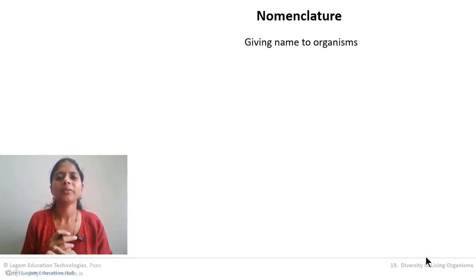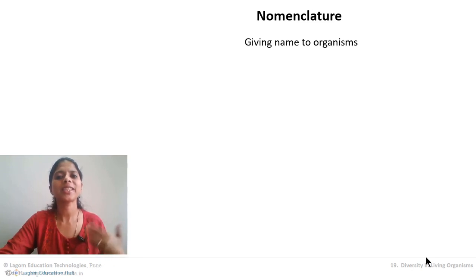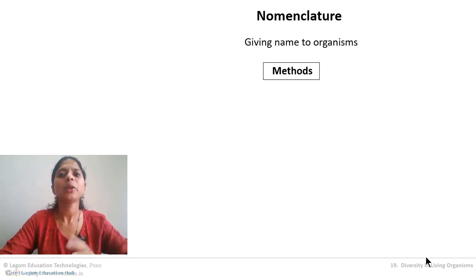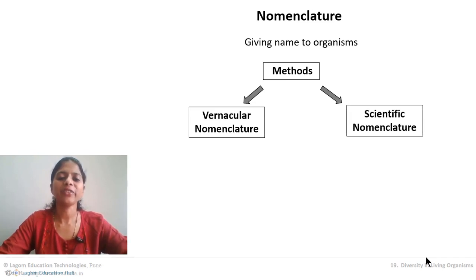Now, when we consider nomenclature, like when an ant is walking and we call it an ant, that is also nomenclature, giving a name to the organism. But when we come across scientific knowledge, there are basically two methods for naming the organism, two methods of nomenclature. One method is called vernacular nomenclature and another method is called scientific nomenclature.